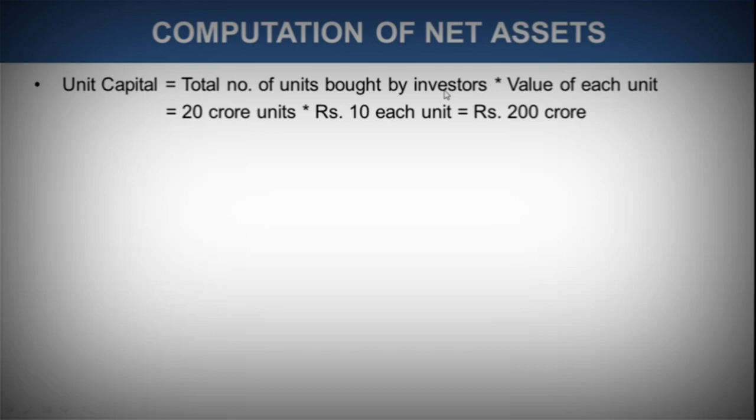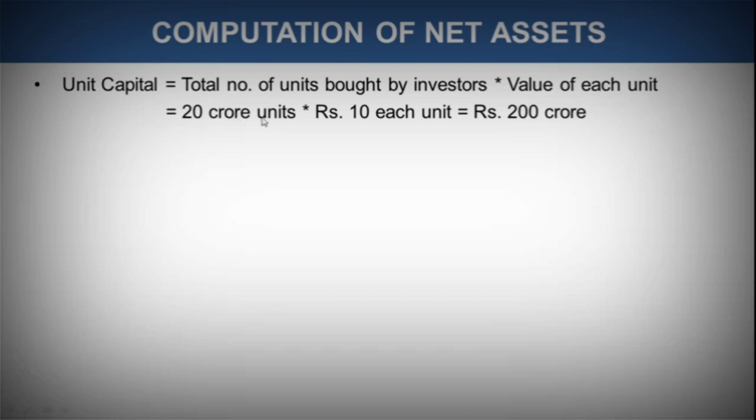If we want to derive the net asset value of that particular scheme, we would first be calculating the net asset. So total number of units bought by investors multiplied by value of each unit. When we consider one unit, what is the value of that unit? Because we want to calculate this unit capital. So total number of units bought by investors into value of each unit.